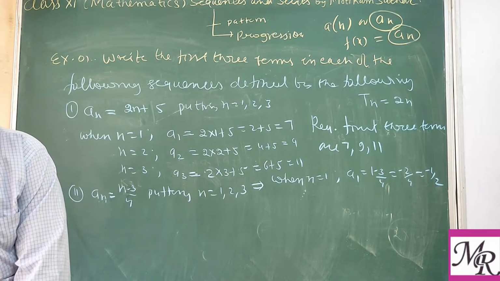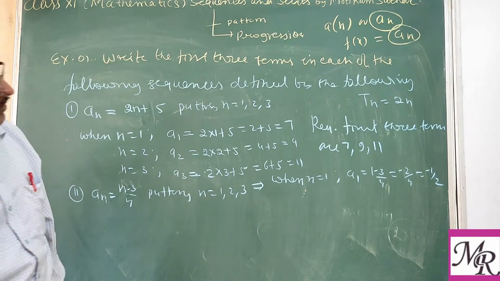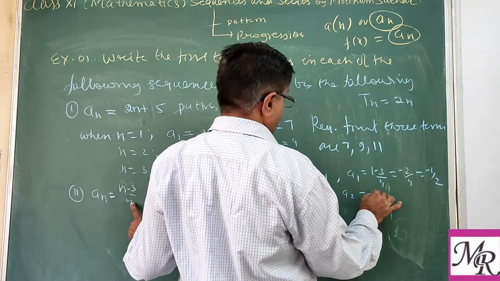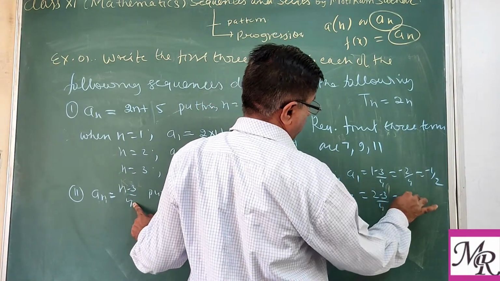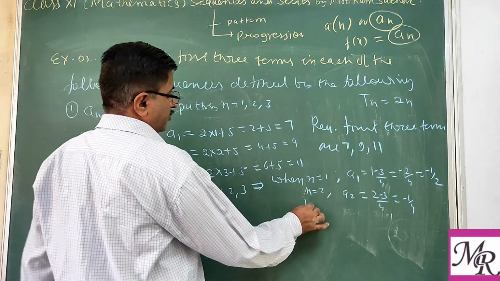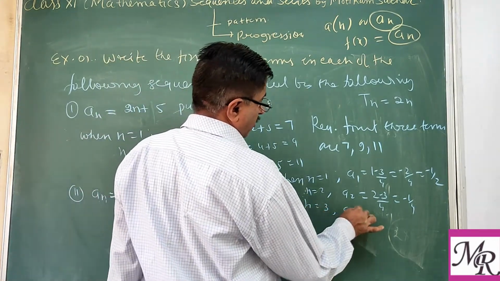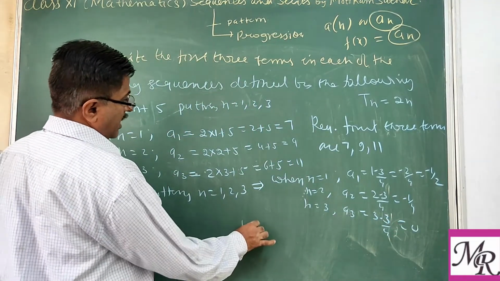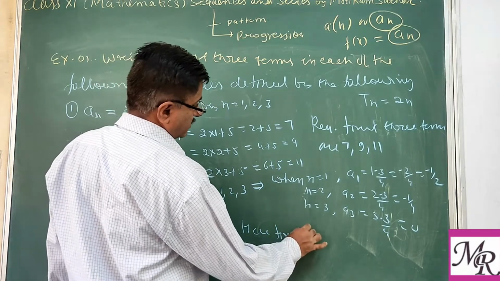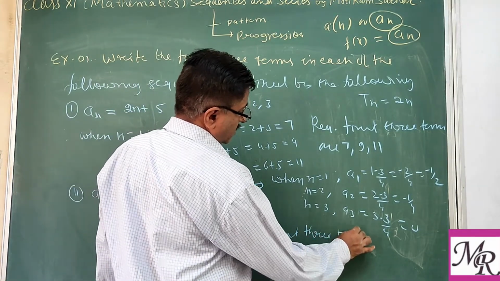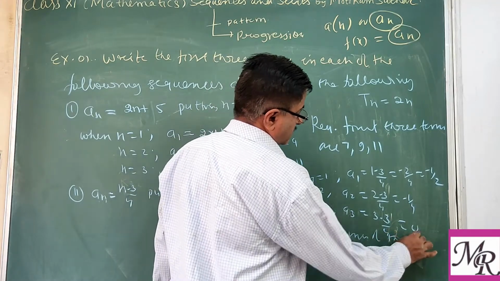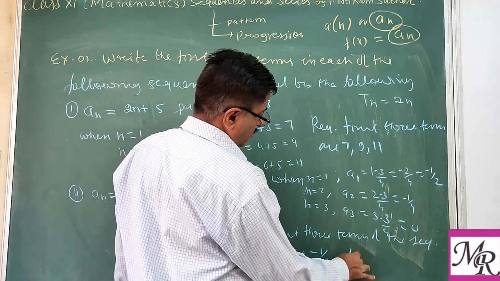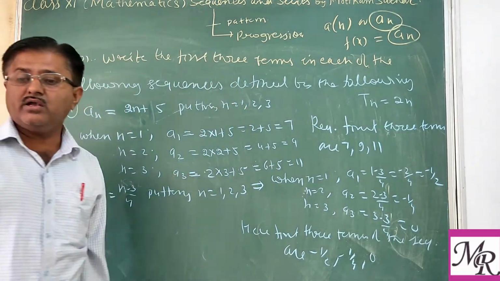Similarly, we can put n equal to 2. So a2 is 2 minus 3 by 4. And we put n equal to 3 on both sides, 3 minus 3, that is 0. So here the first three terms of the given sequence are 1 by 4, 2 by 4 and 0.